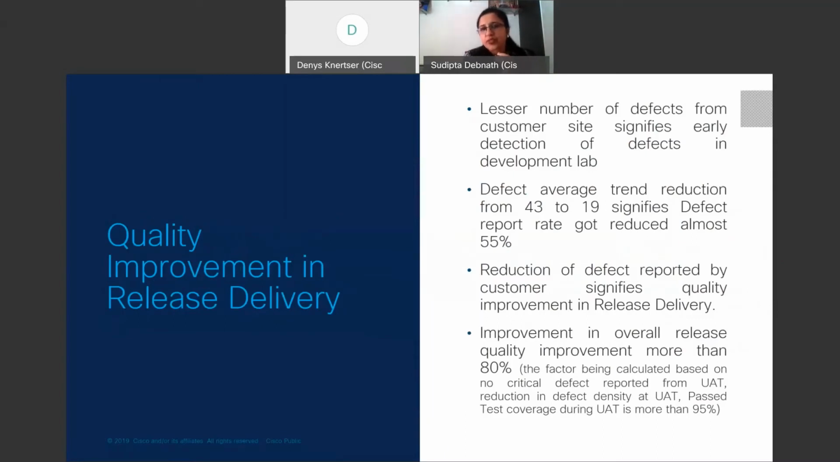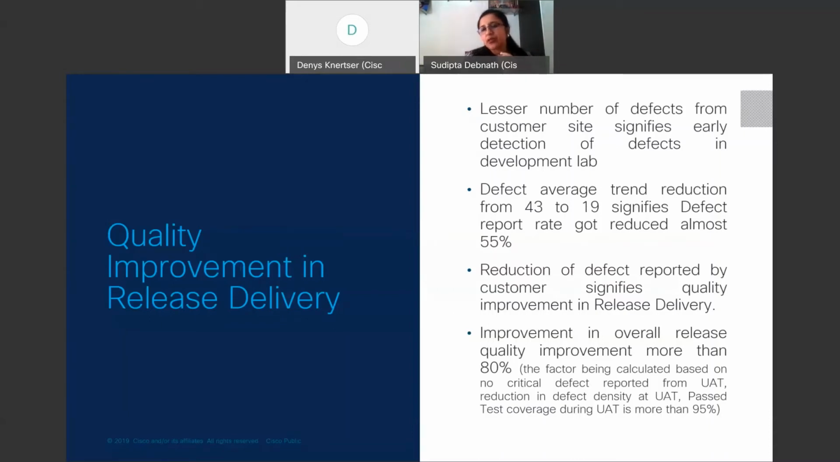So what this particular infrastructure promises: a lesser number of defects from the customer side signifies the early detection of defects in the development lab. Defect average trend reduction from 43 to 19 signifies that the defect report rate got reduced almost 55%. Reduction of defects reported by customers signifies quality improvement in the release delivery, and improvement in overall release quality, which is basically more than 80%.